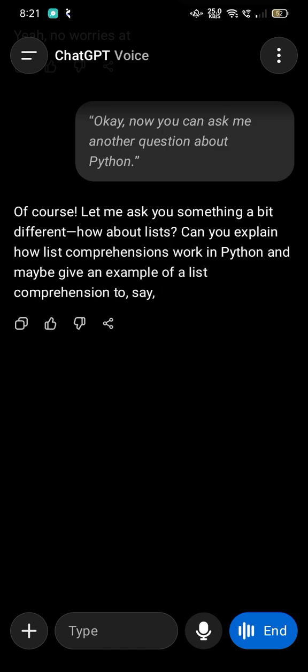Yeah, I can tell you what a list is. List, as I told you, is the data structure that stores multiple values, and it uses square brackets and is mutable. And list comprehension is a way to store multiple values together. We basically write one line of code, and we can easily make a list. So that's a way to store multiple values together in the list comprehension.